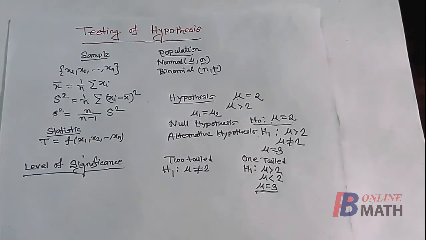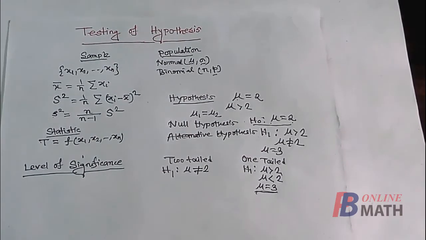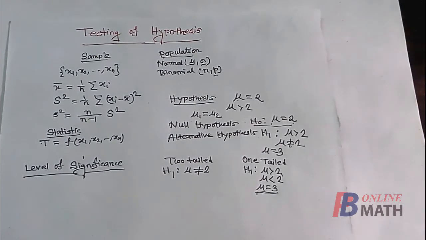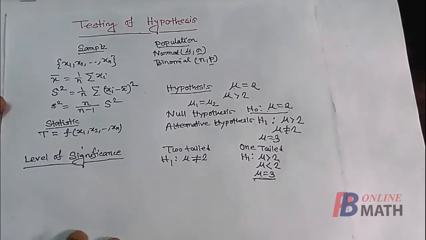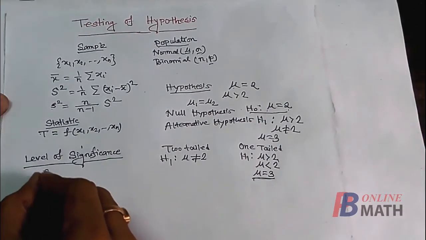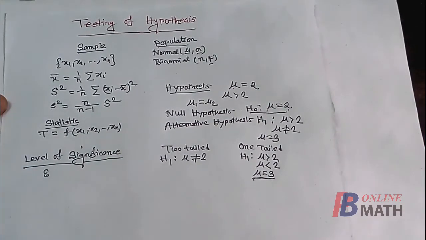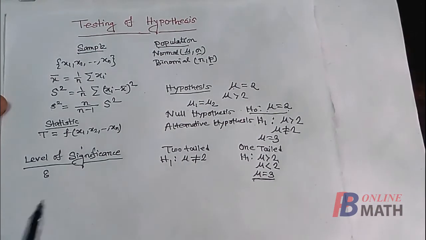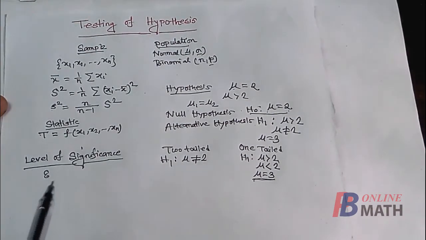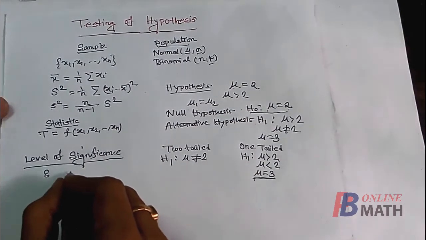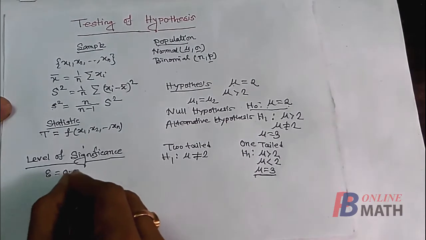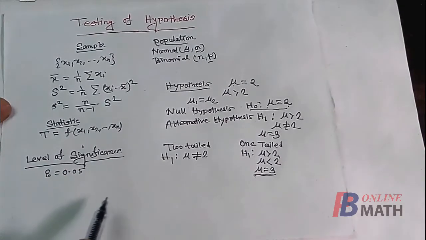Next, we define level of significance. Now the testing of hypothesis, this method is based on probability. So in probability there is always a chance of an error, and we shall denote this error by epsilon. So epsilon is the level of significance that will be given in any problem, and this denotes the tolerance of the result. That means if someone assumes epsilon equal to 0.05, that means 5%.